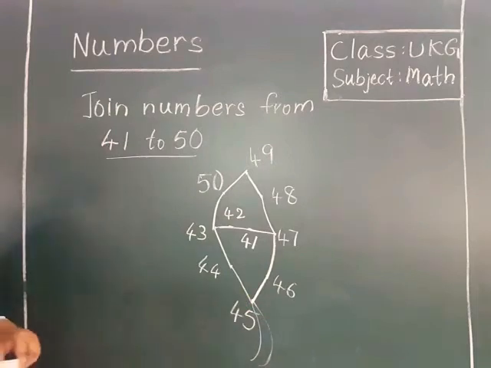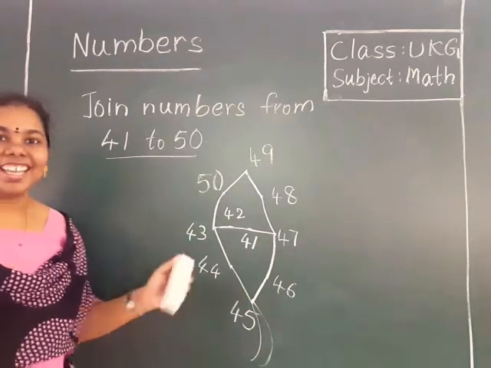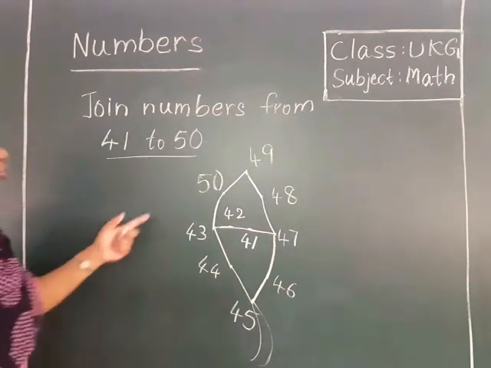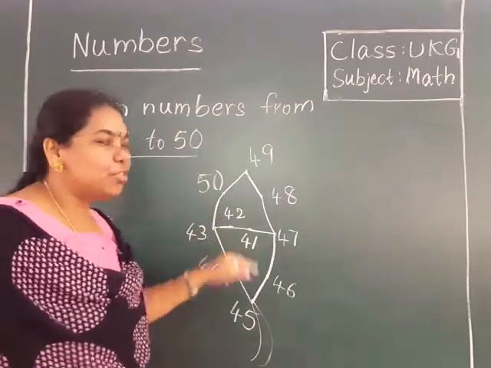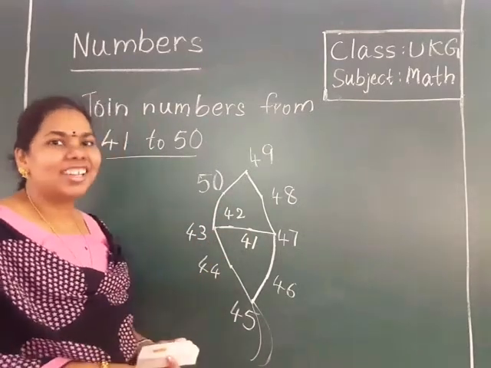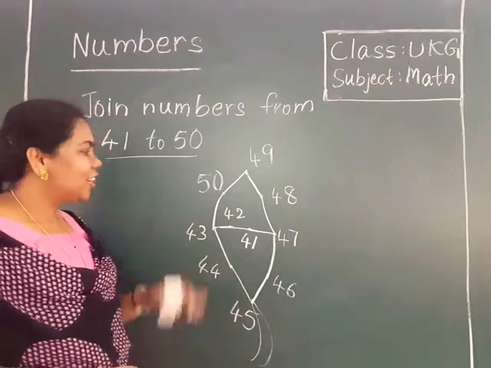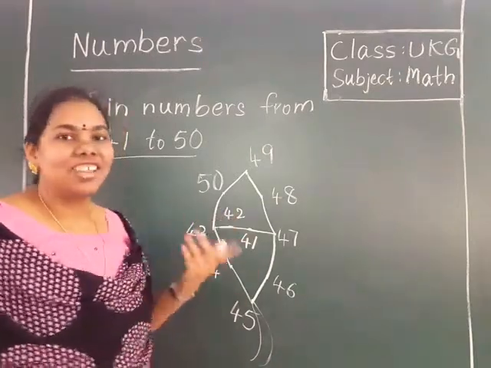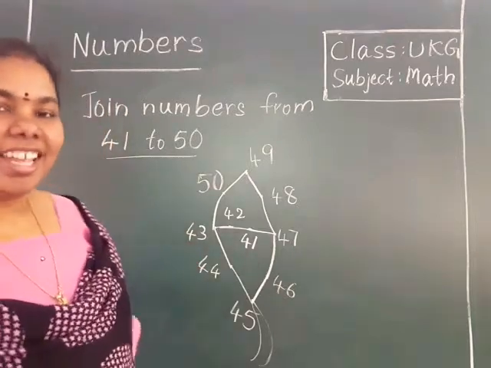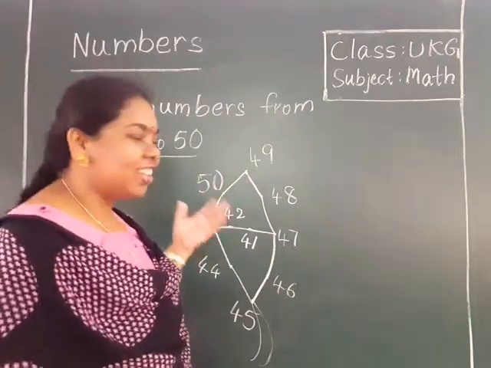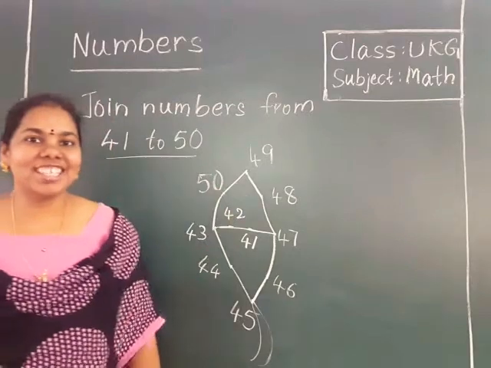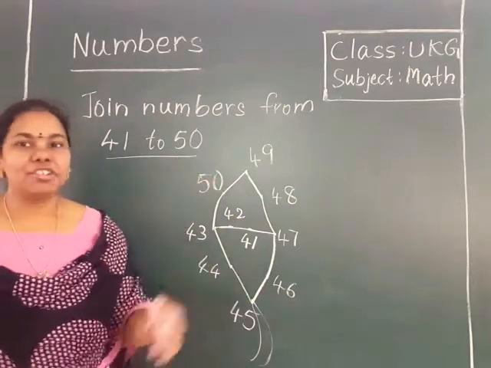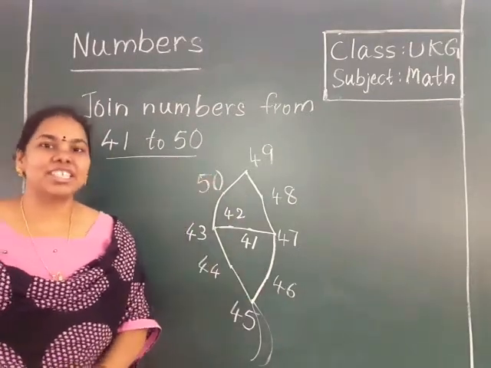If you join like this, see this picture? What is this, children? We have got a kite. You join the numbers like this from 41 to 50. And then you like the coloring, no? You color any color. Color the kite with your favorite color. If you like red, color it with red or green, blue. Okay, children? This is the way how to complete your worksheet.